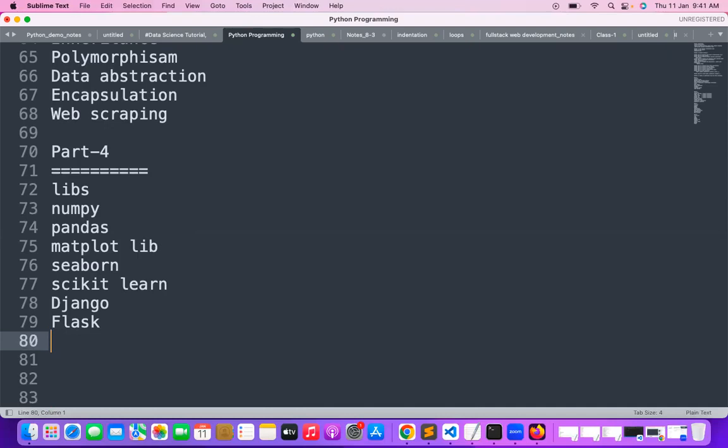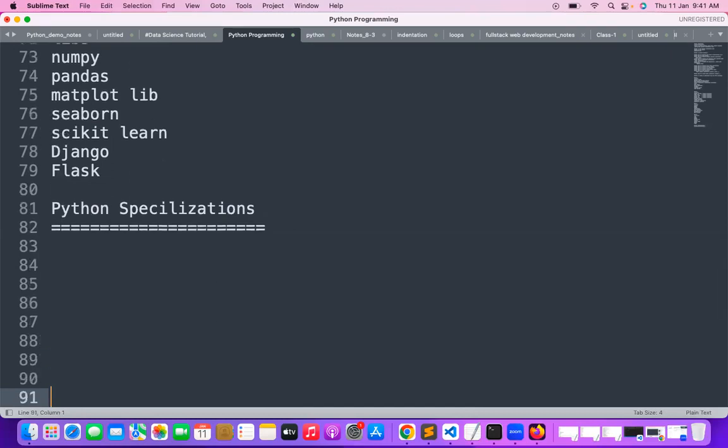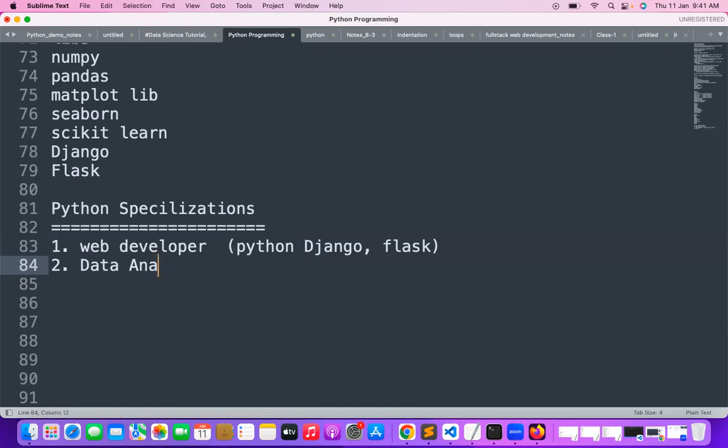Okay, so there are some kinds of specializations which are going to be available. Python specializations, where you have to improve your skill with the kind of specializations. There are multiple kinds of specializations available. One kind of specialization is web developer. If you want to improve your career or begin your career as a web developer, how is Python going to be utilized as a Django developer or Flask developer here, or as a data analyst. For example, I want to become a data analyst using Python. So this is the path.